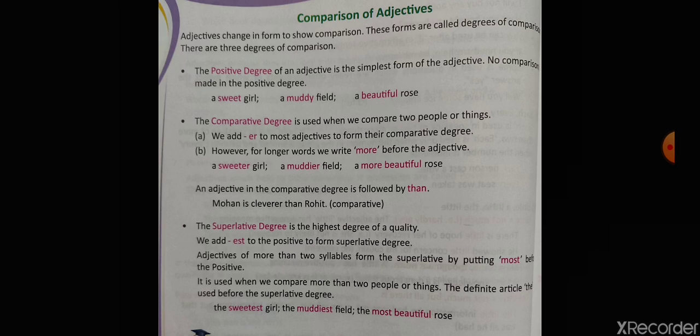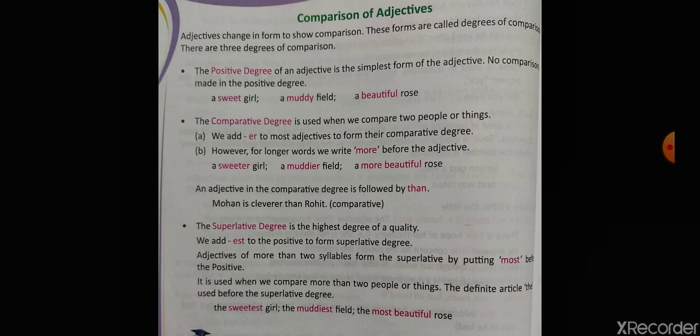In my first sentence I was saying that Sita has short hair. But in the comparative degree, when I compare Sita with Geeta, I understand that Geeta's hair is shorter than Sita's.